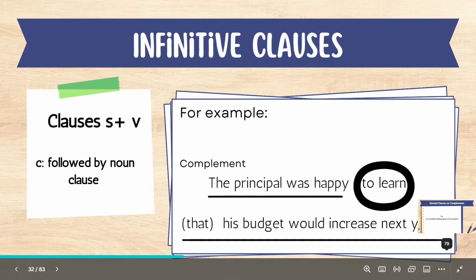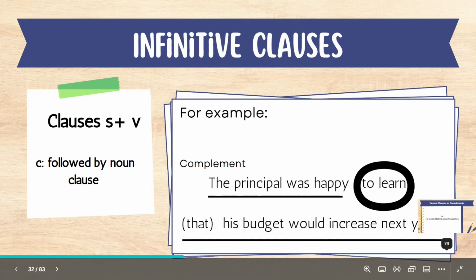But it's much easier just to think of it as a noun because the complete thing, the infinitive plus the noun, has a function together. You can't really split them up, okay? And you will understand what I mean when we look at my example. So the clause begins with an infinitive verb followed by a noun clause.